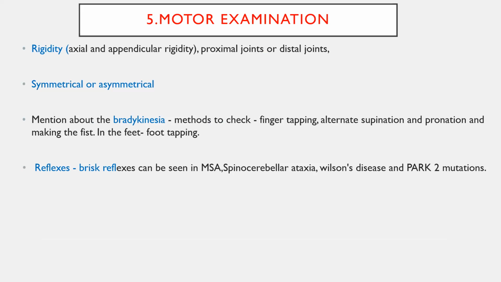And you need to see whether the patient is having symmetrical or asymmetrical rigidity. Asymmetrical rigidity, again, you can see in idiopathic Parkinson's disease, that is typical Parkinson's disease, and symmetrical will be seen in progressive supranuclear palsy. Okay. And you should be able to mention the bradykinesia. Various methods are there, I will tell you in the bradykinesia testing part. Okay. And for reflexes, in the setting of multiple system atrophy, spinocerebellar ataxia, Wilson's disease, and juvenile Parkinsonism, the patient will have exaggerated reflexes, that is, brisk reflexes can be seen. So by doing reflex examination also, you can narrow down the various degenerative conditions.